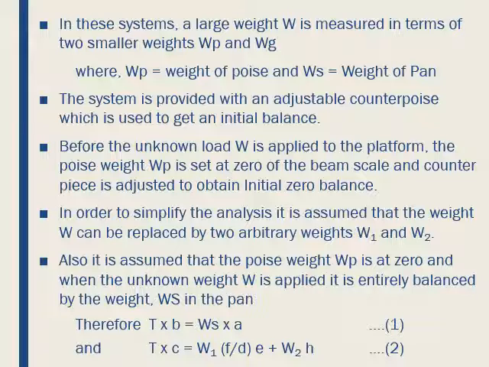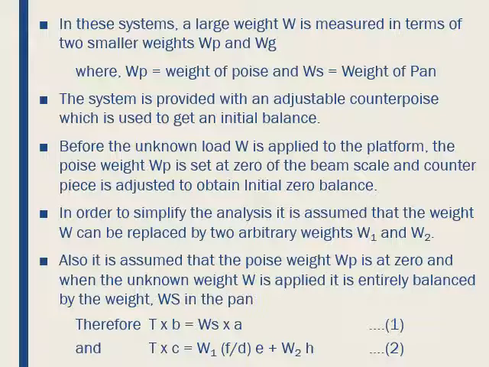In this system, a large weight W is measured in terms of two smaller weights, WP and WS. WP is the weight of the poise and WS is the weight of the pan. The system is provided with an adjustable counterpoise, which is used to get an initial balance. Before the unknown load W is applied to the platform, the poise weight WP is set at 0 of the beam scale, and the counterpoise is adjusted to obtain an initial zero balance.